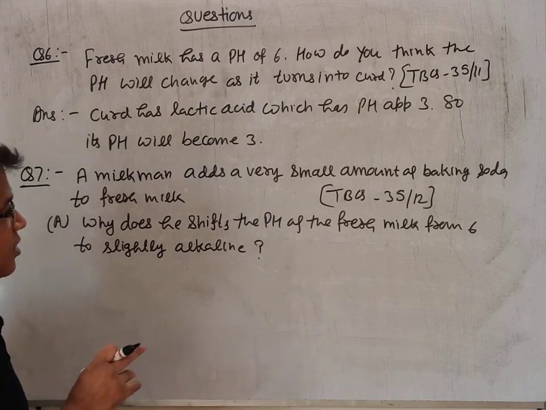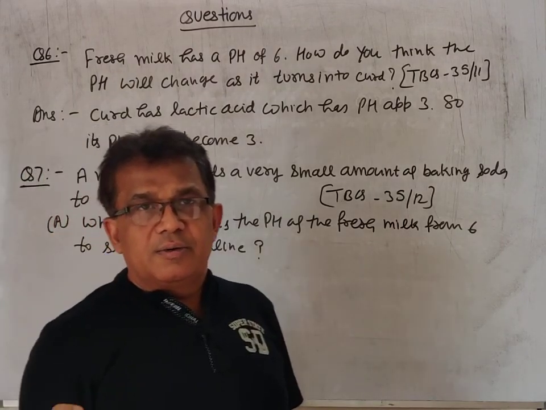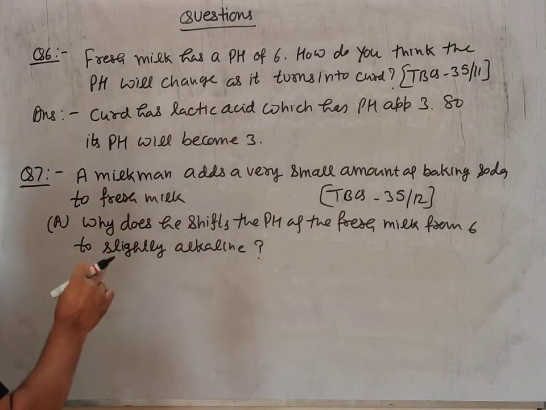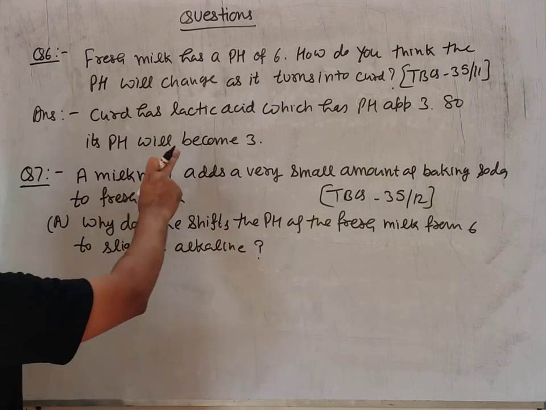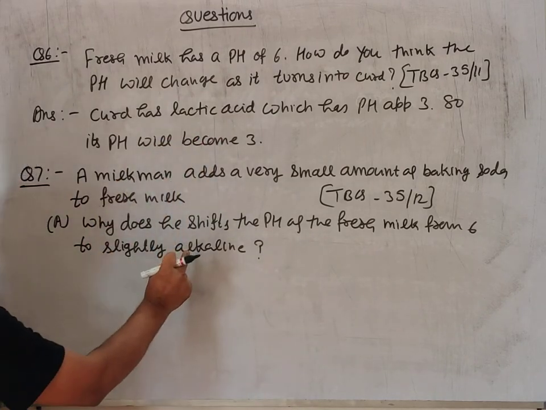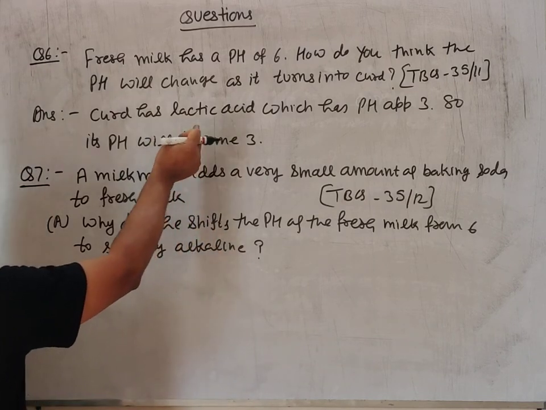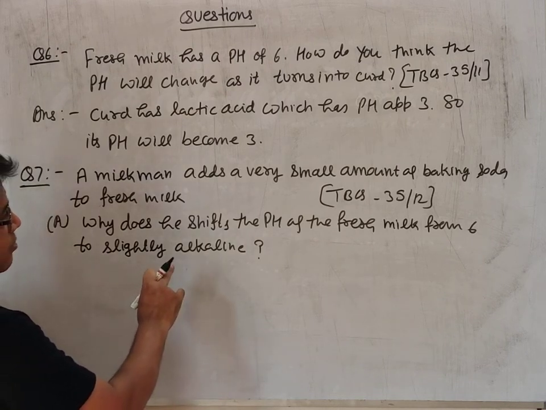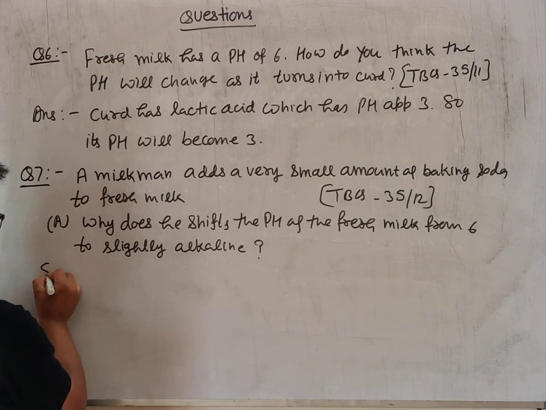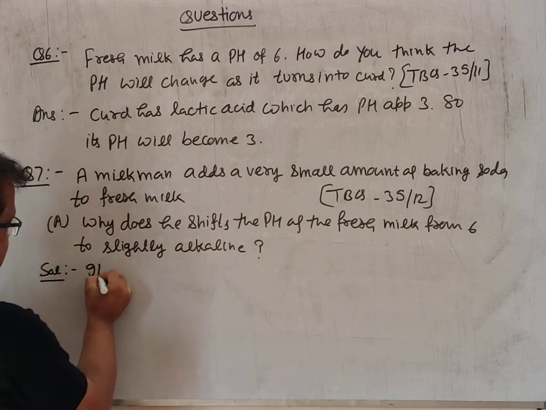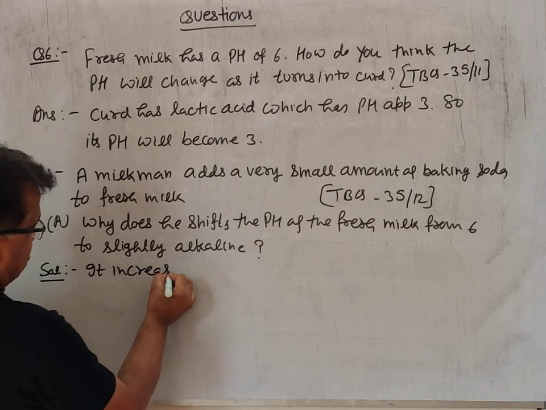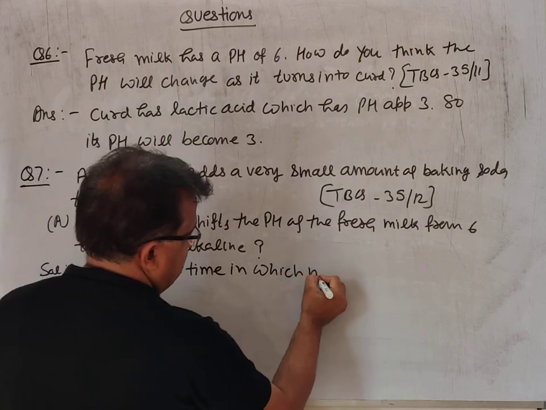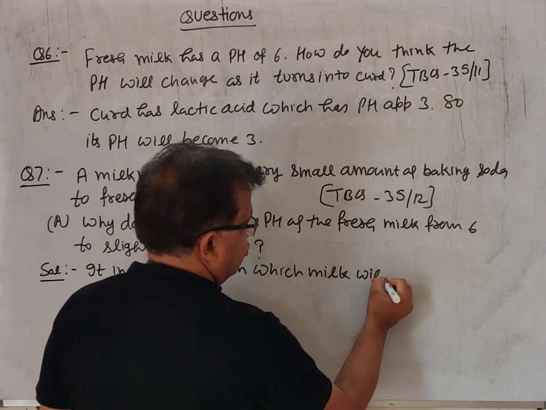Now why does he add baking soda to increase the pH? It will take more time to become sour at a pH higher than 6. If milk has a pH of 6, then it will become sour early as compared to milk with a pH more than 6. So the solution is that it increases the time in which milk will become sour.